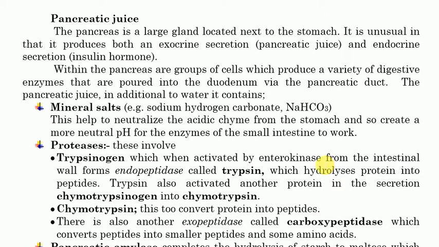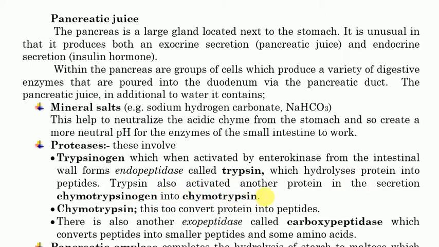Enterokinase is also an enzyme, and enterokinase is produced by the cells of the intestinal wall. So trypsinogen from the pancreas is inactive until it reaches the lumen of the small intestine in the duodenum. There the enterokinase from the intestinal wall activates the trypsinogen into trypsin, and trypsin functions, which hydrolyzes protein into peptides.